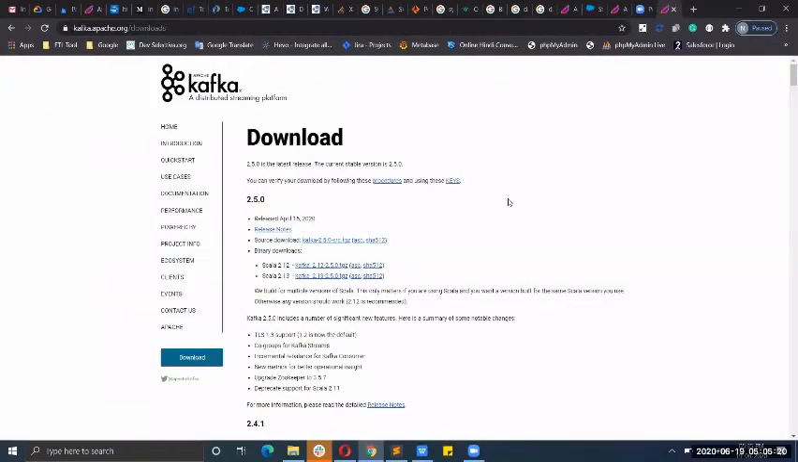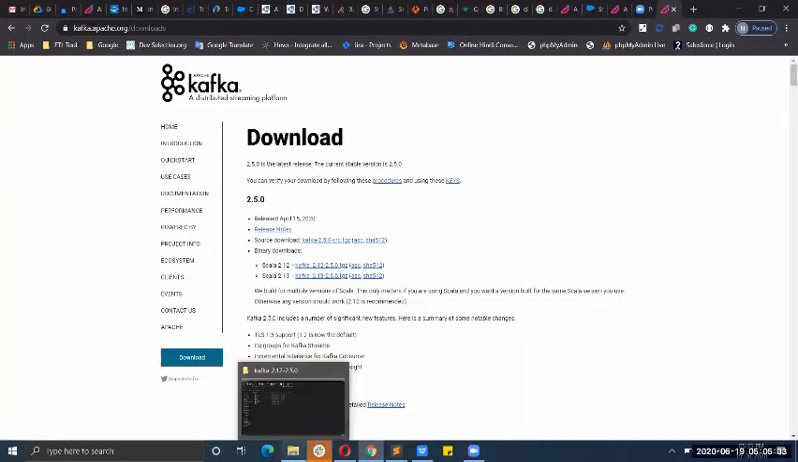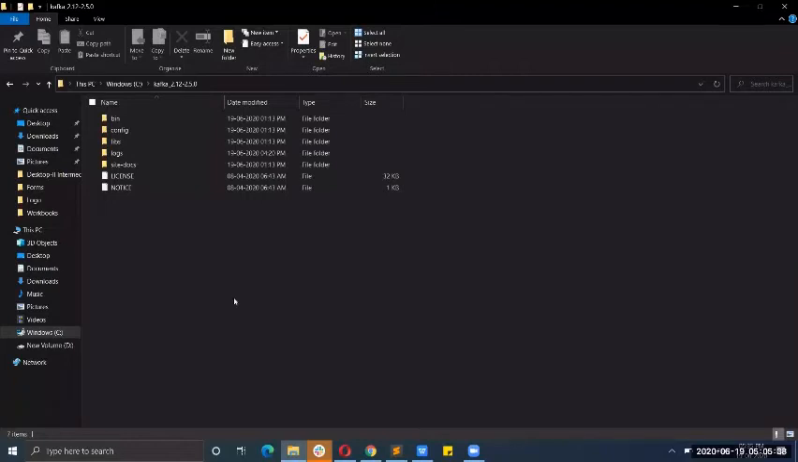From here, I can download Apache Kafka. I have already downloaded it. This is the tar file which I have downloaded, version 2.12.0, and it is about 58 MB. I have extracted it into my C drive. There are some folders like the bin folder, config folder, and lib folder. The bin folder contains some command line Kafka tools. The configuration folder contains some configuration files.